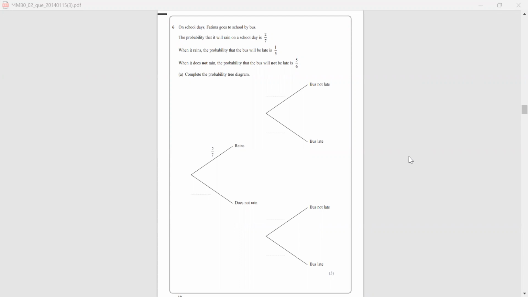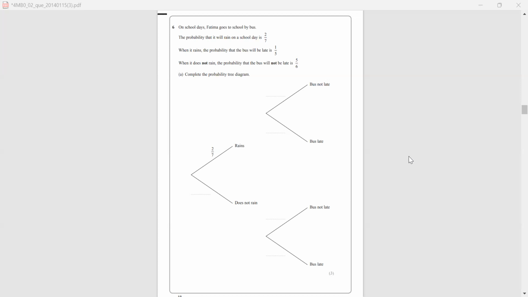On school days, Fatima goes to school by bus. The probability that it will rain on a school day is 2 by 7. When it rains, the probability that the bus will be late is 1 by 5. And when it does not rain, the probability that the bus will not be late is 5 by 6.